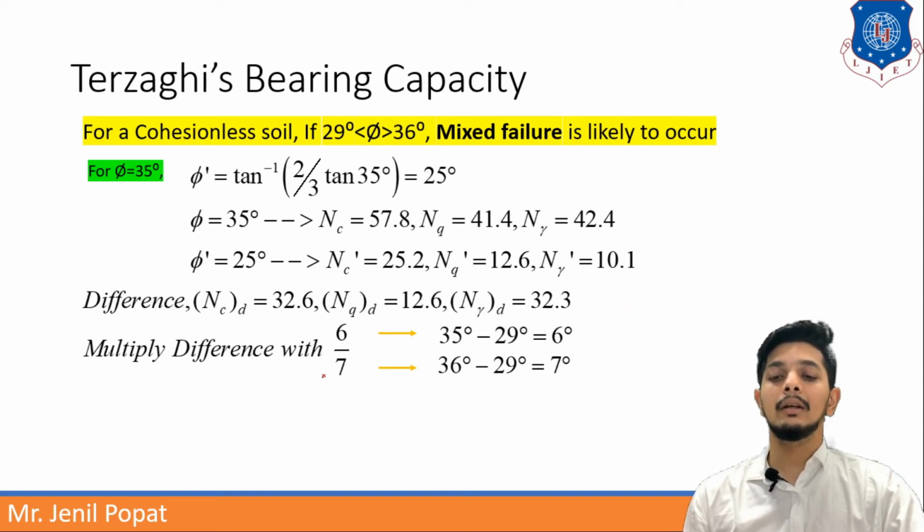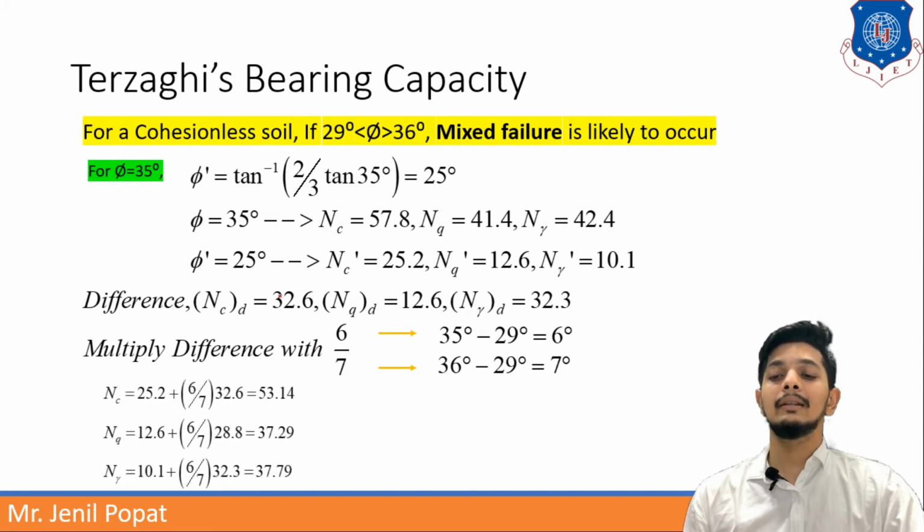So the denominator will always be 7, and the numerator will change. Here in this case it is 6 by 7. So I have to multiply this difference by 6 by 7, and the original NC dash, NQ dash and N gamma dash values will be added to that. So I will get NC value, NQ value, and N gamma value. These are now singular values for this case only. From that I can calculate Q easily.